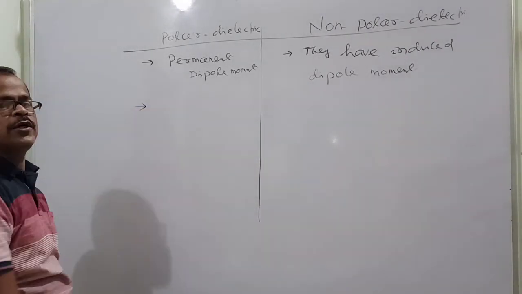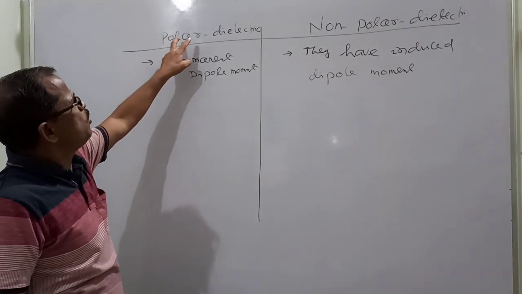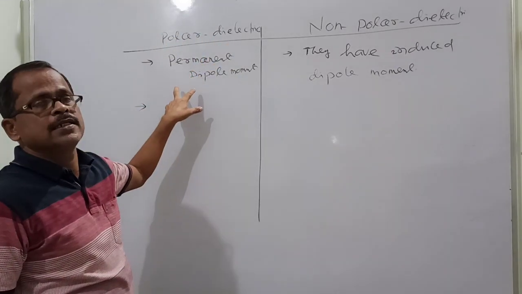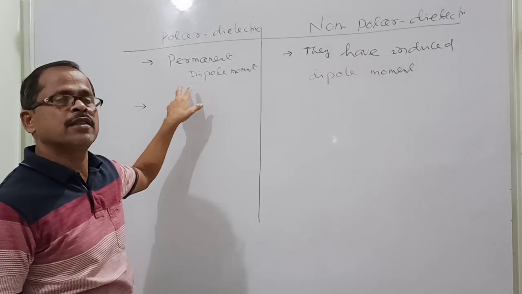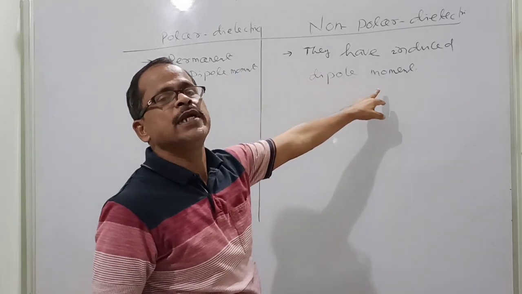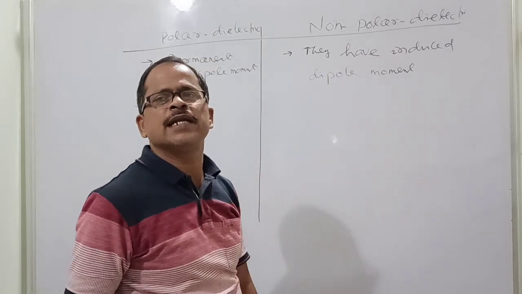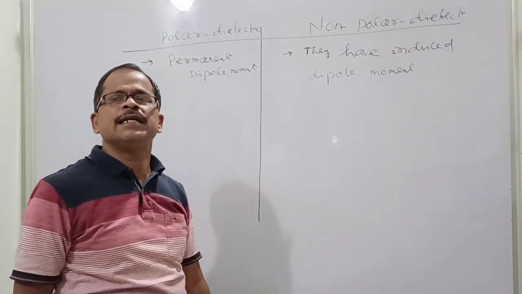Then come to the second point. The second point is about the polar dipole moment. The strength of the dipole moment depends on temperature, and for non-polar it is independent of temperature. It is a very important part.